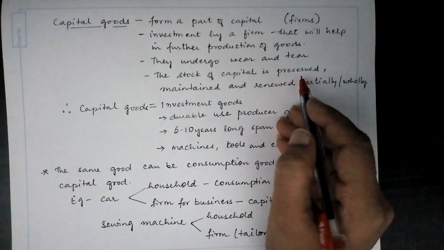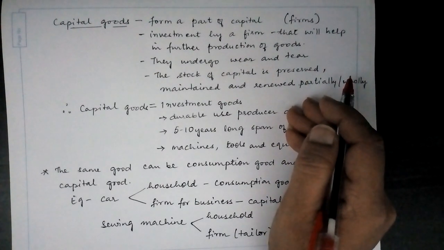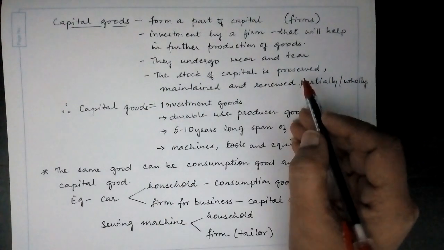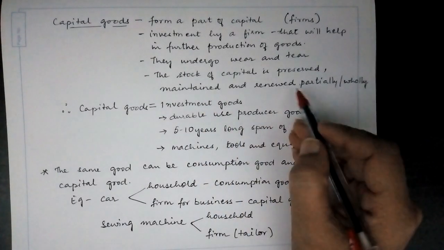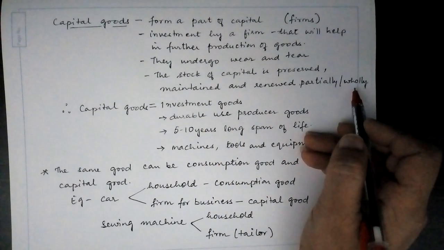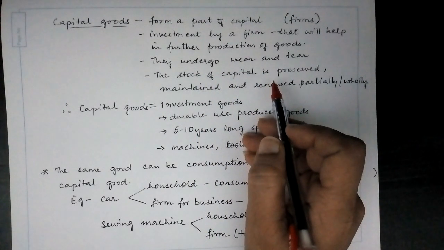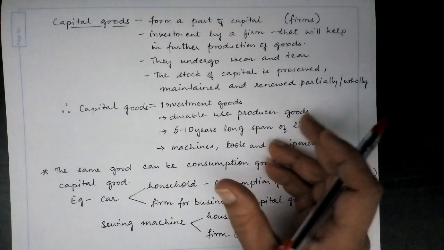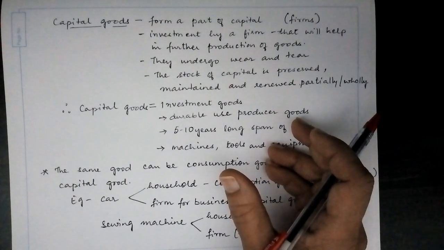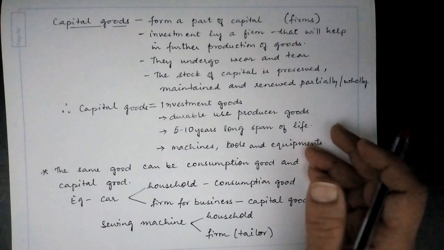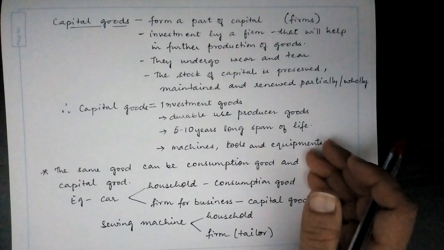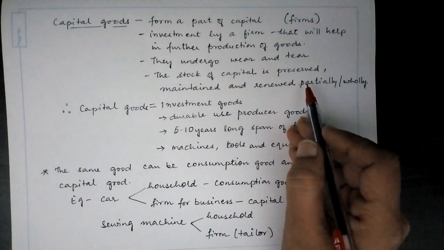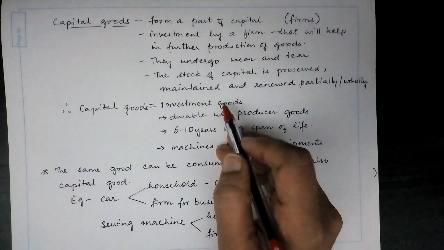For example, a machinery that is bought by a firm in order to produce goods undergoes wear and tear over a period of time. The stock of capital is preserved, maintained, and renewed partially or wholly. The machinery that is bought by the firm undergoes wear and tear, and also the machinery is used to produce goods. Now, the additional production is stored for further use or future use. Then the machinery of the capital has to be preserved for a long period of time. It requires some maintenance, or renewal.